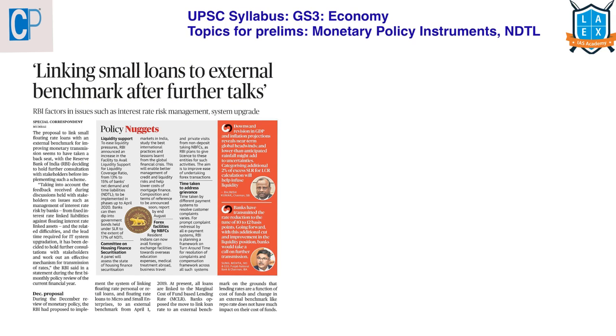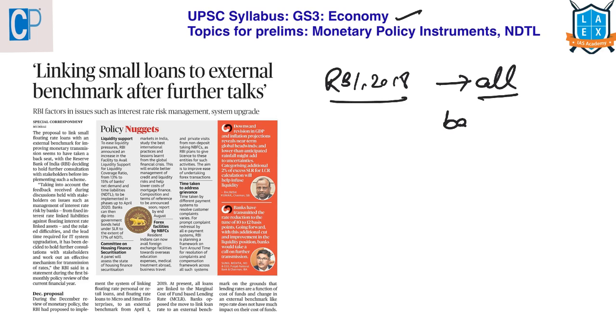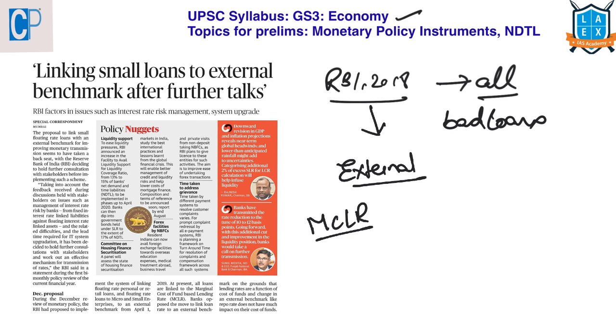The next article is linking small loans to external benchmark after further talks. This article comes under GS paper 3 under the topic of economy. Yesterday we have seen that the Supreme Court has quashed the RBI's 2018 circular to all the banks of India in resolving the bad loans. And RBI has also proposed the banks to use an external benchmark rate. I told you about this while explaining the marginal cost of lending rate in yesterday's video.